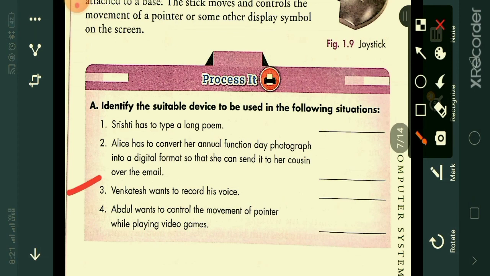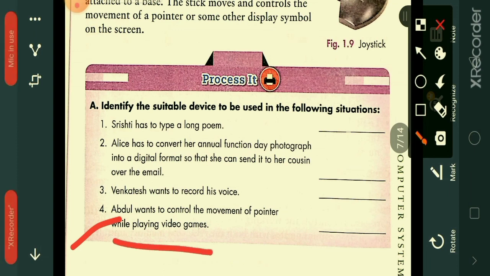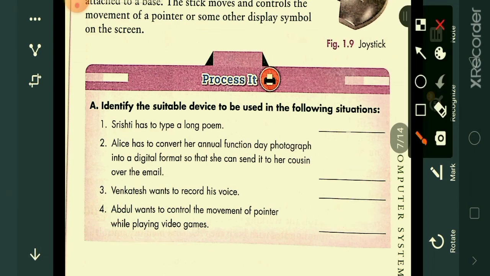Next, Venkatesh wants to record his voice. Suppose if you want to record your voice, which device do you use for recording your voice, to give your voice input? Write that. Abdul wants to control the movement of the pointer while playing a video game. Suppose if you want to control the movement of the pointer while playing the video game, which input device do you use? Okay, write that and submit to me. So this is the class for the day, guys. Have a nice day.